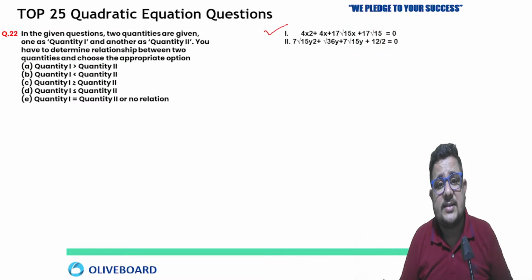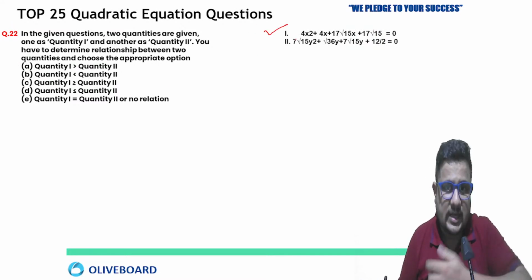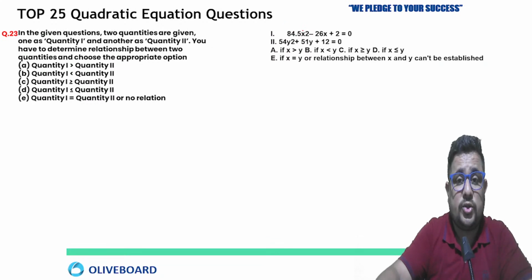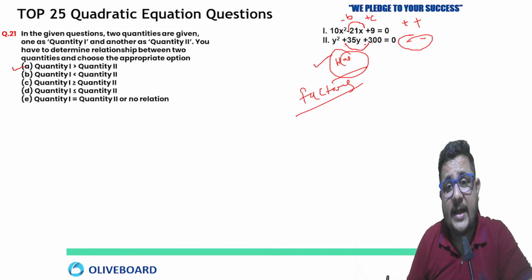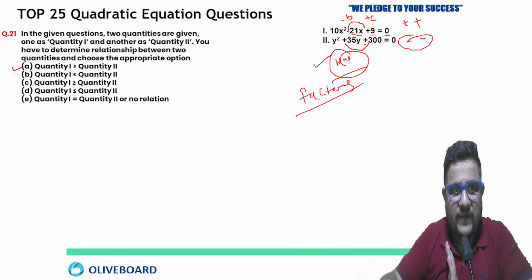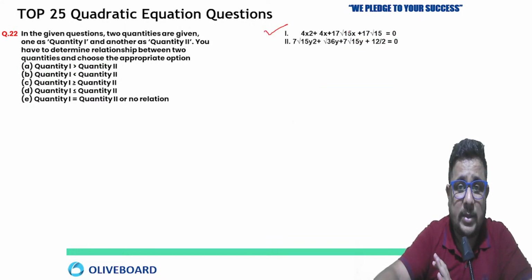Now this one, this is a special case. Tell me fast, because after that also we have many questions to do. Some questions are left to do. We have to complete that. Now see, 10x square minus 21x plus 9 equals 0. 9 into 10 means 90. Like that you can do the factors. This was done. I am giving it to you as homework.